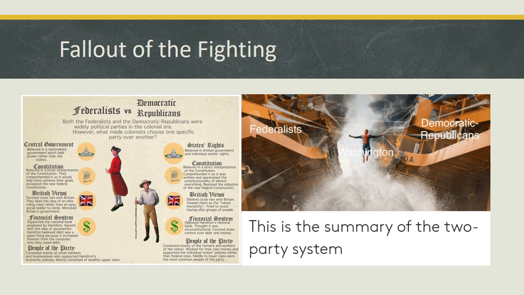Hamilton, Washington, and Adams feared that Jefferson's Democratic Republicans wanted to destroy the Union back to individual states, which would then subvert the property rights of the people and ally the country with revolutionary France. This was the first era of political parties in the United States that would dominate elections until 1816.